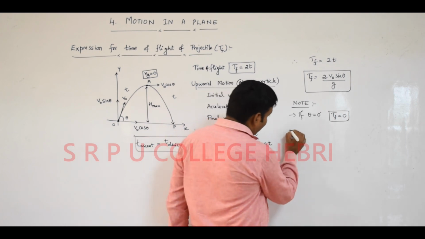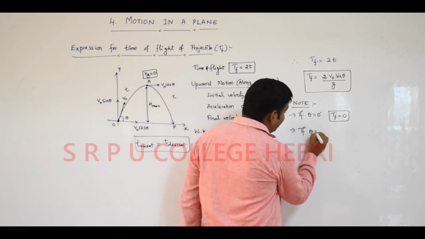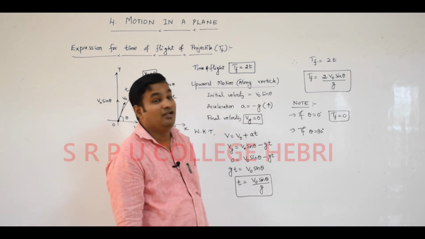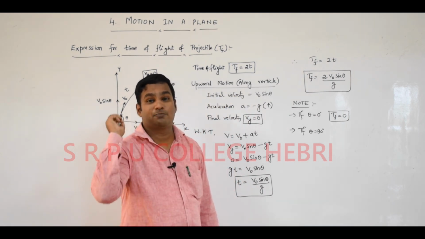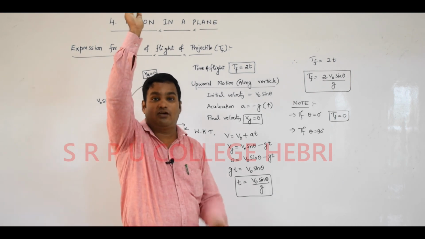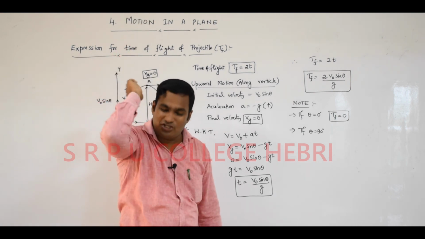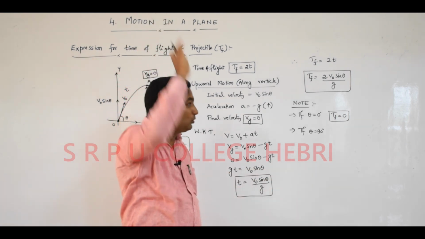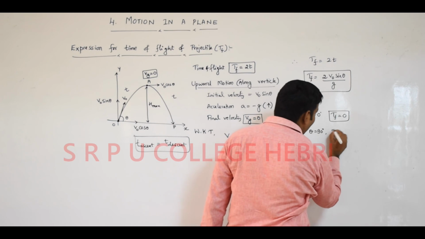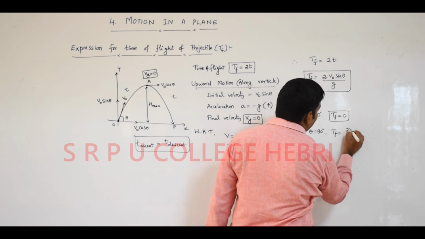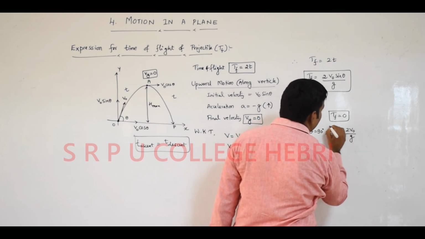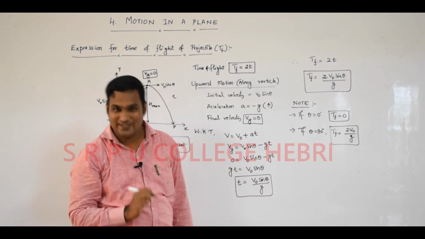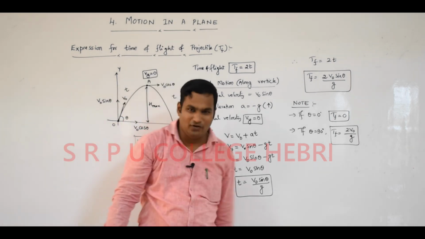Next important thing, if theta is equal to 90 degree, that indicates that the particle is projected vertically upward. Automatically we call it a one dimension motion along a straight line. With theta exactly 90 degree, automatically time of flight becomes maximum. It becomes 2 v naught divided by g, since sin 90 is equal to 1, in the formula for time of flight. Is that clear? Yes, this is one of the important things for the exam.